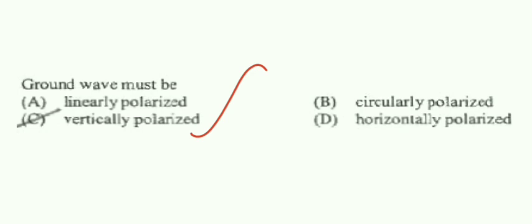Then such waves will be short circuited by the conductive ground. So always we should have a ground wave which must be vertically polarized. Horizontally polarized waves will be short circuited by the ground, so they should not be used. Option C is the right answer.